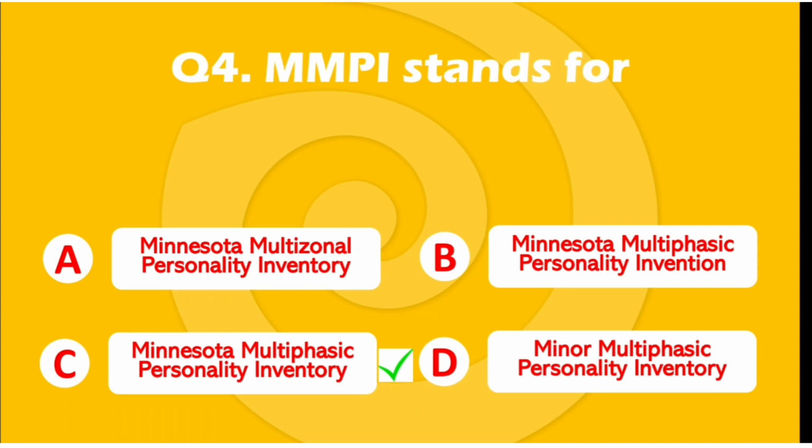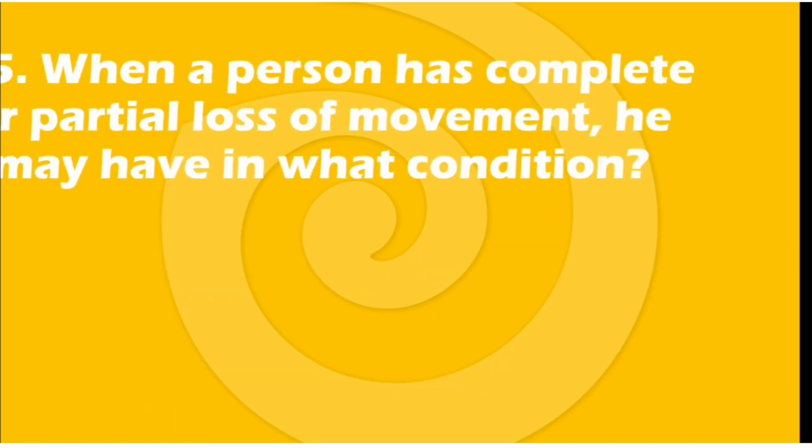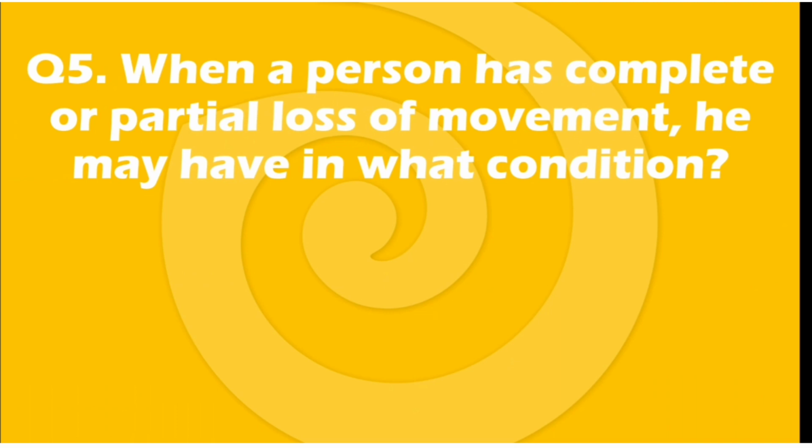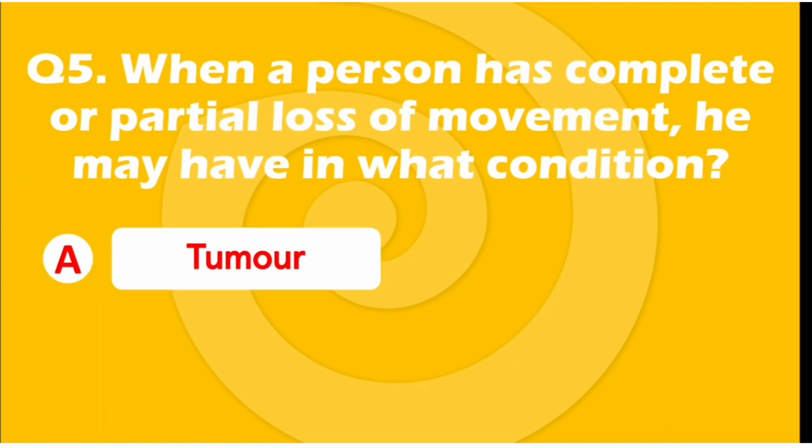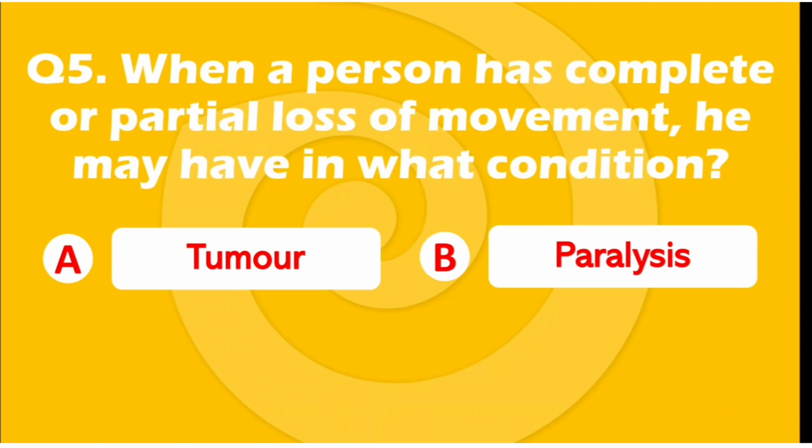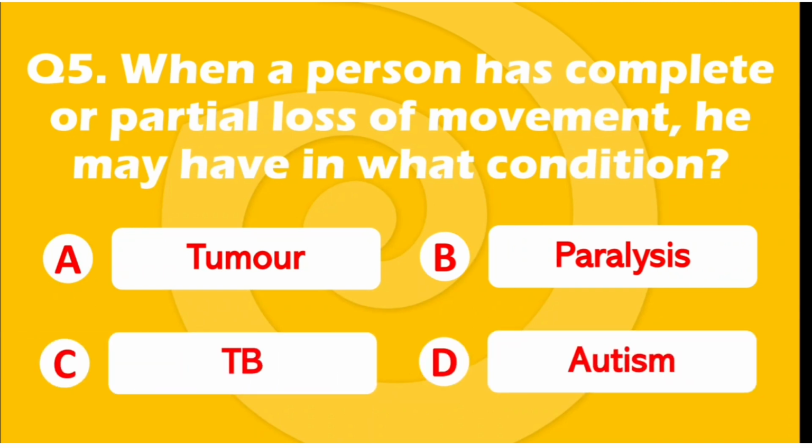The next question is question number 5. When a person has complete or partial loss of movement, in what condition may he be? Option A tumor, option B paralysis, option C TB, or option D autism. The right answer is option B paralysis.